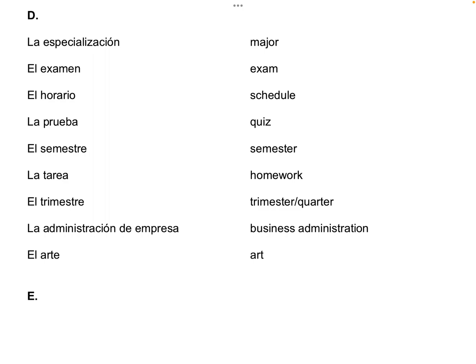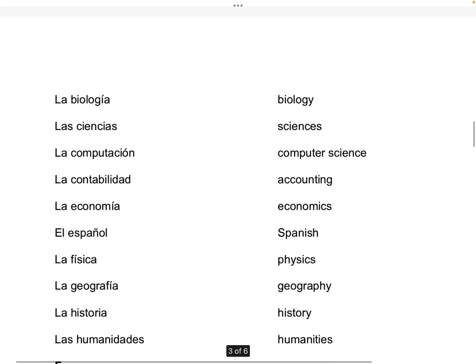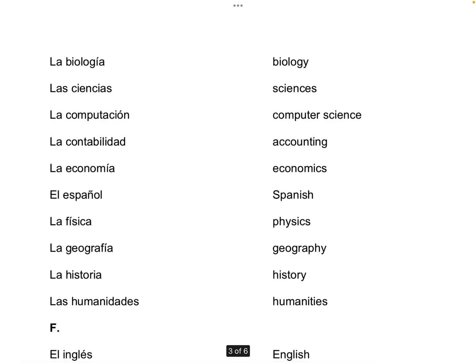So we have especialización, examen, horario, prueba, semestre, tarea, trimestre, administración de empresa. Then we get into some courses, el arte. As we go to letter E: biología, ciencias, computación, contabilidad, economía, español, física, geografía, historia, humanidades.